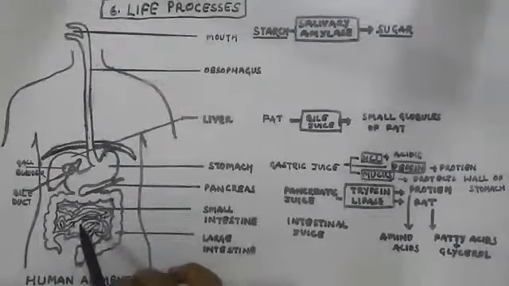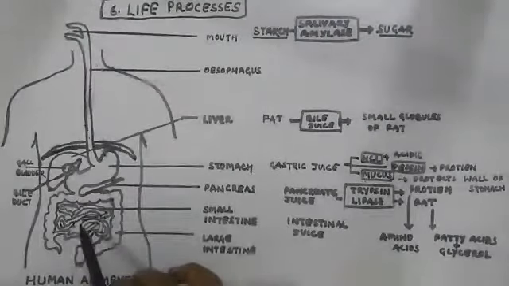This is one of the glands. It is not an organ. It is one of the glands, the pancreas. Similarly, another gland you are seeing over here is the liver. The liver secretes bile juice, which is collected in the gallbladder. And what does it do?